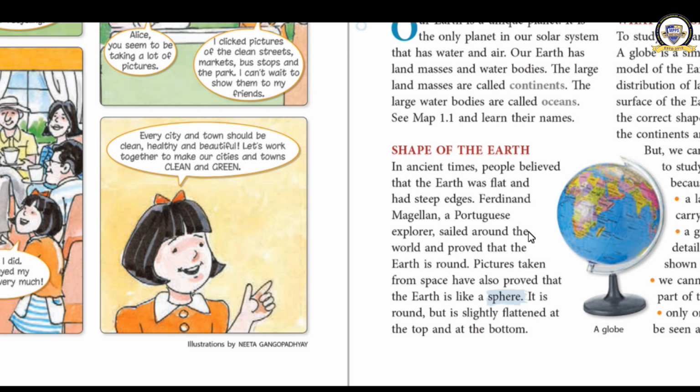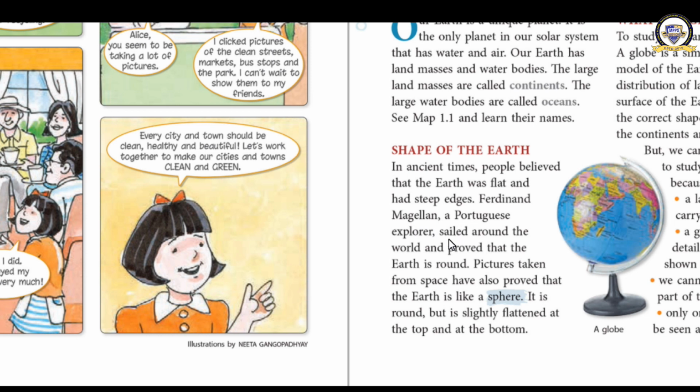They feared that they would fall down after covering a large distance. If you are going to your terrace, and you keep on walking in one direction only, you will come to the end of the terrace, and you may fall down. That was the fear of the earlier people.